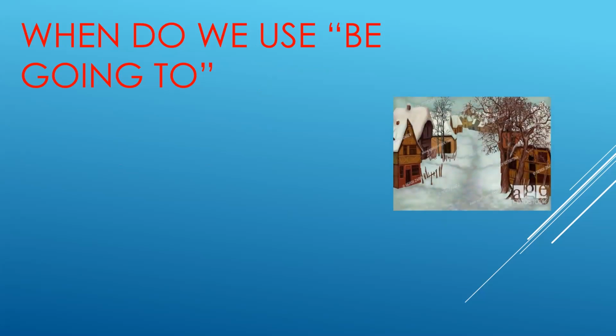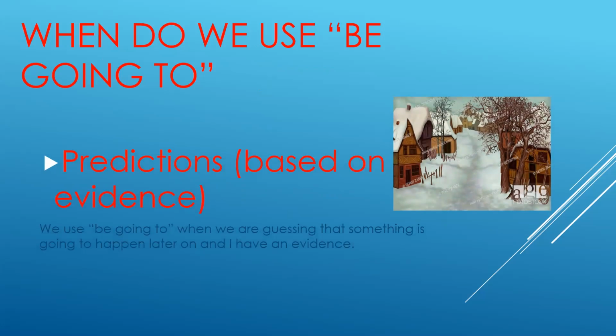Okay, when do we use be going to? And as we said that be here means am or is or are. Look at the picture. It's cloudy, so it might rain. So here I have an evidence that it might rain. So I'm making a prediction or a guess, and I have an evidence. We use be going to when we are guessing that something is going to happen later on, and I have an evidence. Example, it is cloudy. I think it is going to rain.